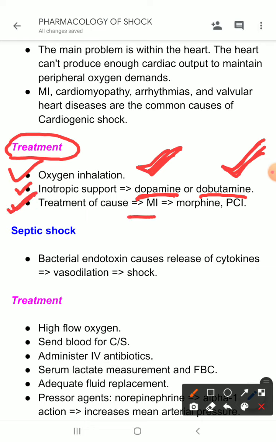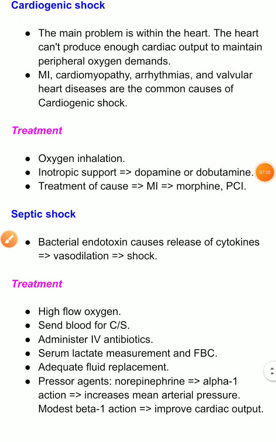If suppose the cardiogenic shock is due to MI, then you have to give morphine to reduce the pain, and if the patient comes within 12 hours, then you can do a percutaneous coronary intervention. Okay, so PCI can be done. Then come to septic shock.